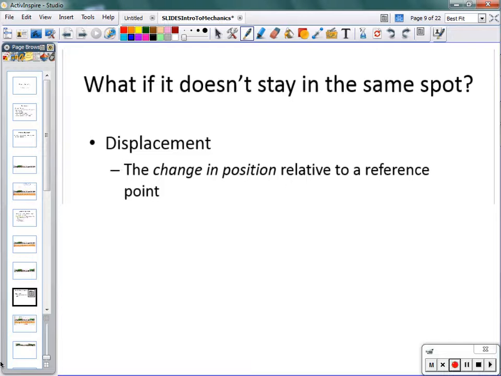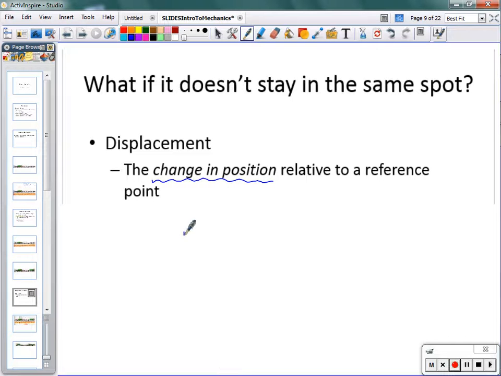So the first description of movement we call displacement. And displacement is described as the change in position relative to the reference point. Now, hopefully you remember from math class, and if you don't, I'm going to describe it to you now. Change in position. If we want to describe the change in anything, we need to know two things.